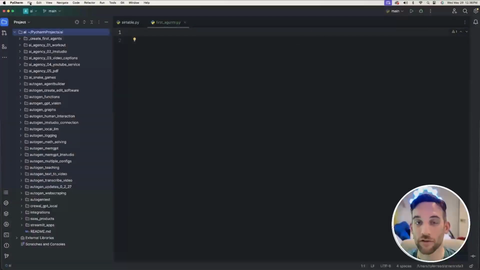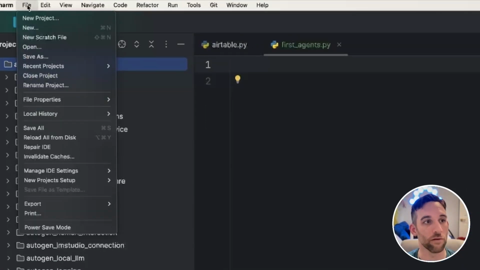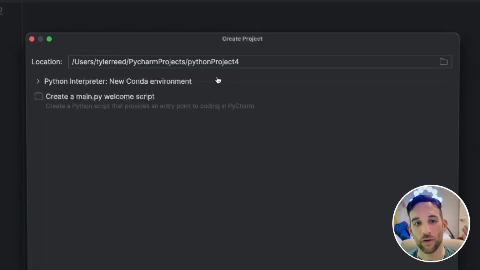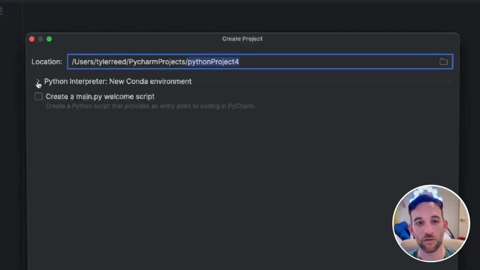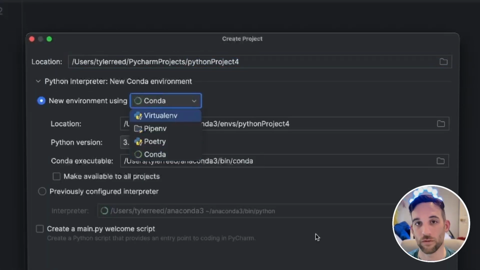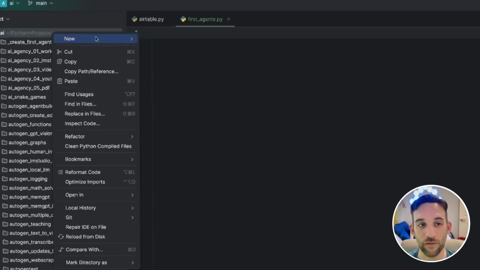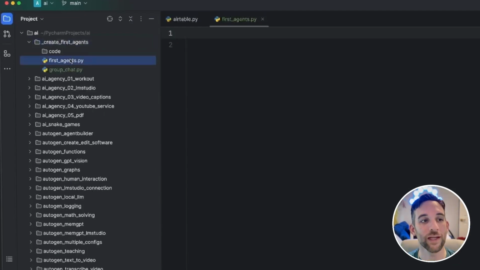Well, let's begin coding. First off, use the IDE of your choosing. I'm going to use PyCharm, and the first thing I'm going to do is create a project. So you can just go to File, New Project, go ahead and choose the name of it, and then choose the interpreter, whether you want to use Conda or virtual env. Once that's done, you can create a new directory, and then inside of that directory, you can create a new file called first_agents, or whatever you want to name it.